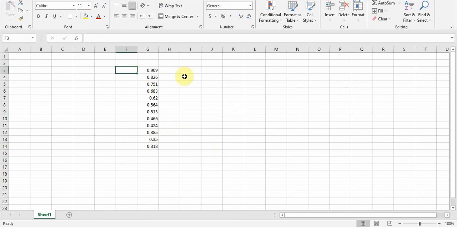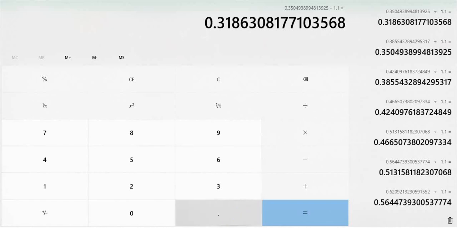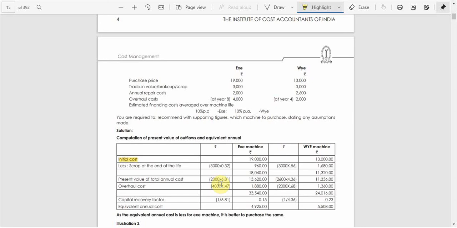I have prepared this in a simple Excel sheet here. In the first year it is 909, in the second year it is 826, in the third year it is 751. So if we add all these numbers, we can get the total. It comes to around 6.809, and it comes to around 6.81. So it is 2,000 into 6.81, which comes to around 13,620, right?